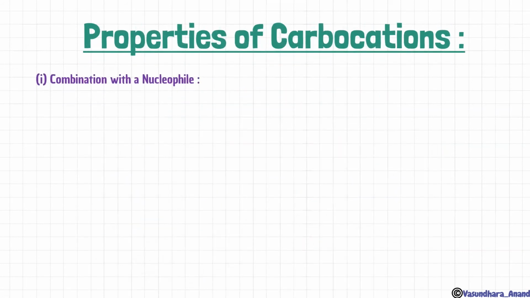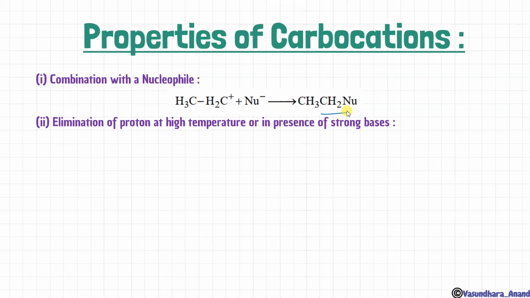Properties of carbocation. Combination with the nucleophile. If you see that, obviously this has electron deficiency, and the nucleophile is going to attach over there, and this will form a compound over here. Elimination of proton at higher temperature or in the presence of a strong base. Whenever a carbocation forms, it undergoes an elimination reaction. What is this? You will understand better in the next part, that is hydrocarbon. Okay, next chapter. Here I'm just going to tell you about elimination. That means some small group will be eliminated from the compound. Okay, this will happen at high temperature or in the presence of a strong base.